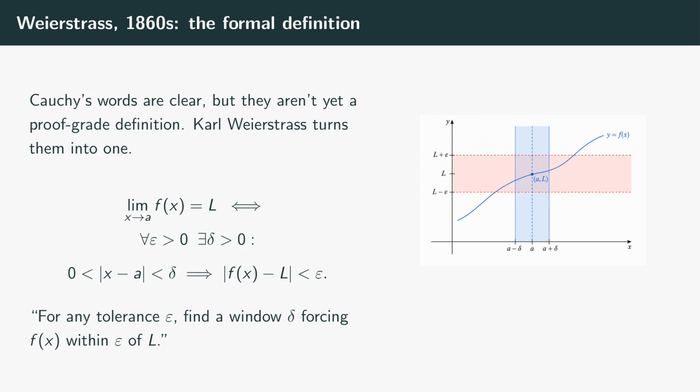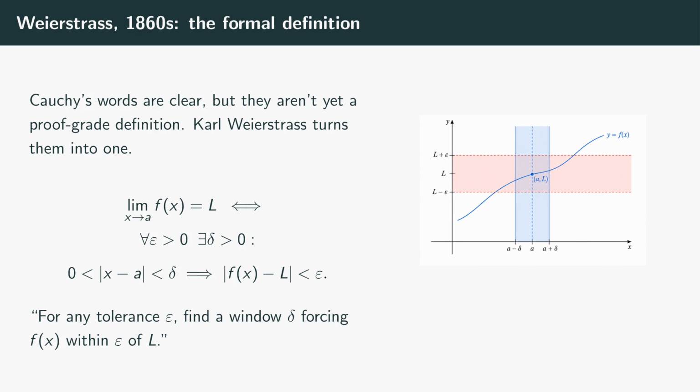So the credit goes where the influence went, and the influence ran through Berlin a generation later in the lectures of Karl Weierstrass. His name is pronounced Vye-er-shtrass. Weierstrass stripped Cauchy's idea of every English word and rebuilt it in pure inequalities. He never published the definition himself. It reached the printed page through the lecture notes of his students, especially Eduard Heine in 1872. That version is the one we still teach.